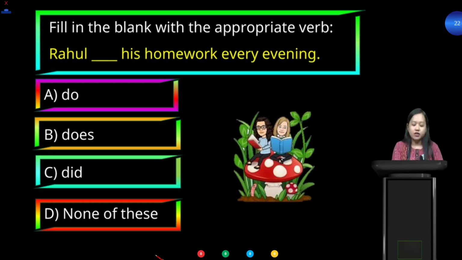Fill in the blank with the appropriate verb. Rahul do his homework, or Rahul does his homework, or Rahul did his homework, or none of these. What does it say? Rahul dash his homework every evening. Every evening. Okay.